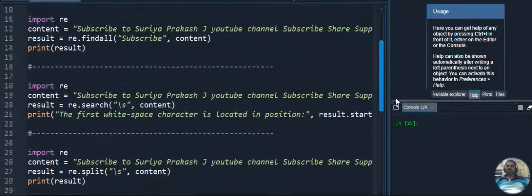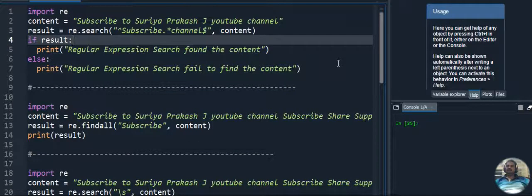We can find how many email IDs are listed in the given paragraph, grab all those email IDs, and display them as output. All that is possible with a Python application program.